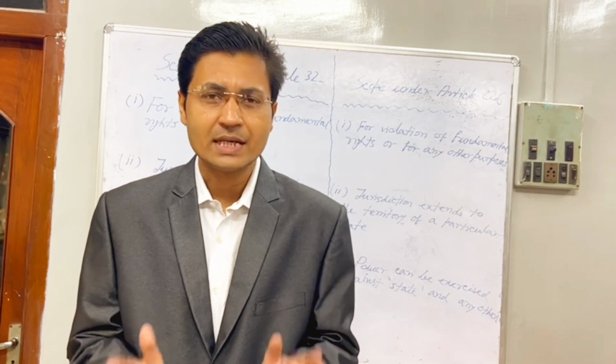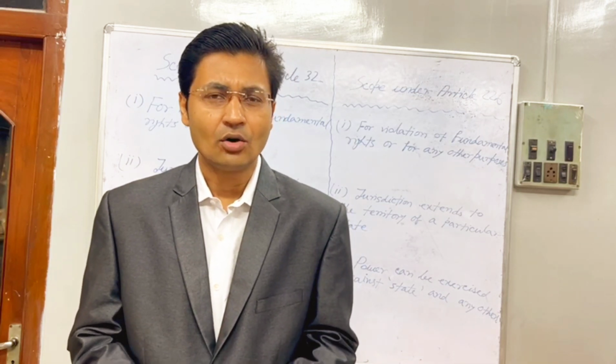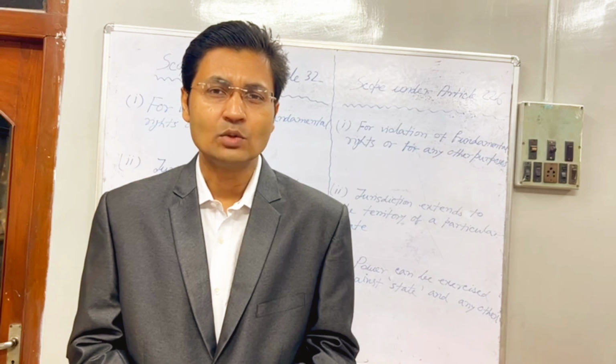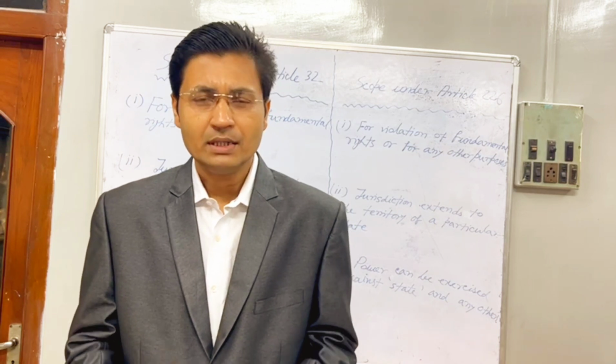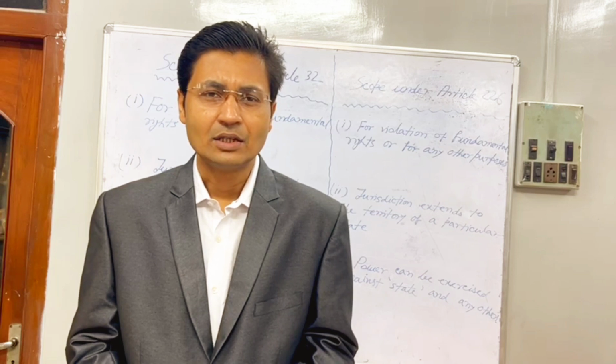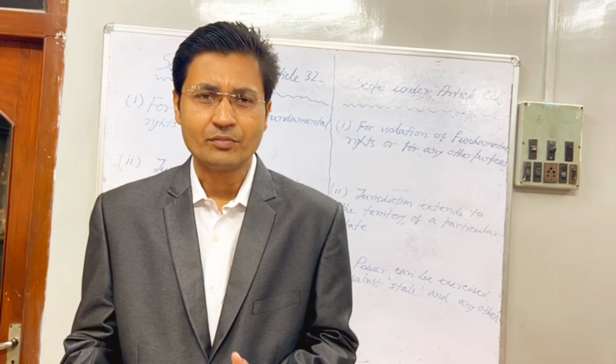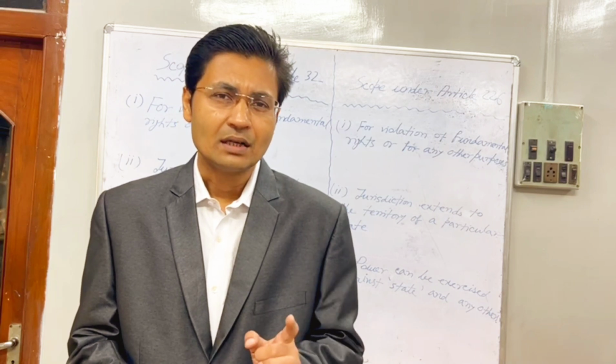That means when the state is responsible for violation of the fundamental right of any citizen, only in that case Article 32 can be invoked. But if the fundamental right is being violated not by the state but by another person, then only Article 226 can be availed.